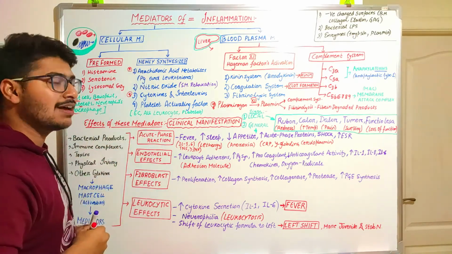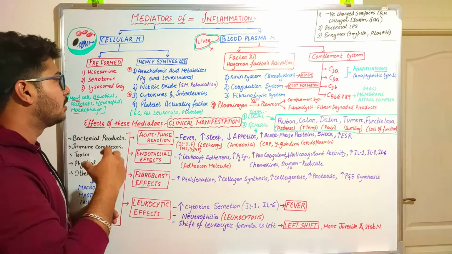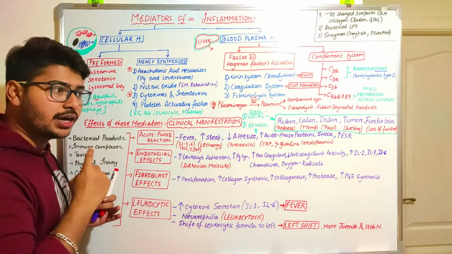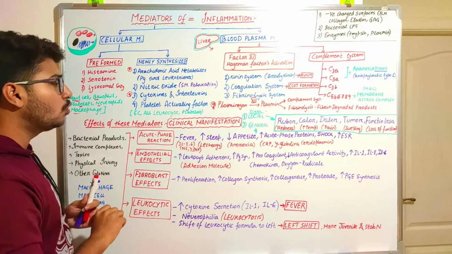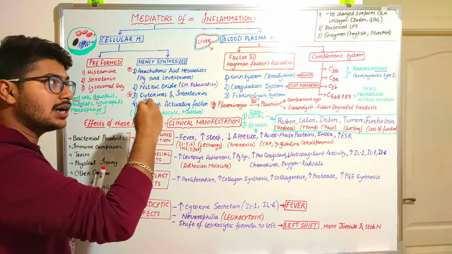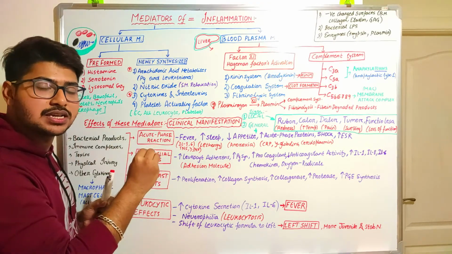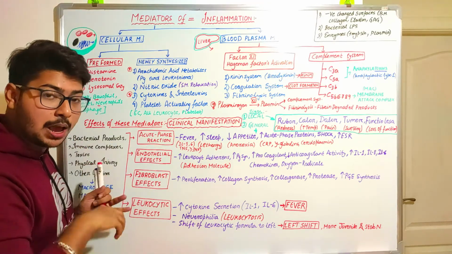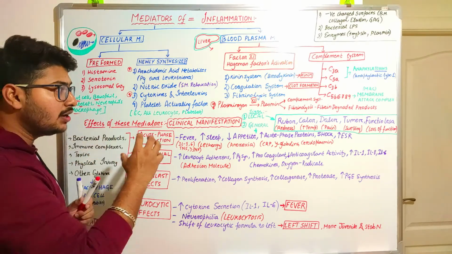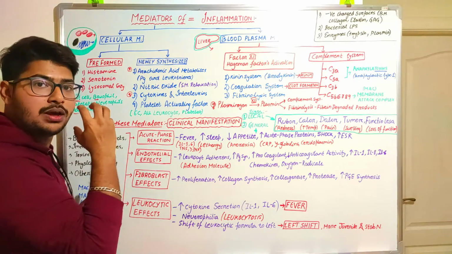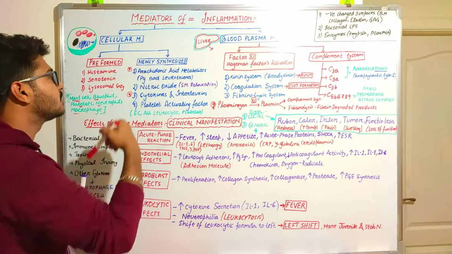Histamine and serotonin both have the function of increasing vessel permeability, increasing the content of blood at the site of injury, that is hyperemia, and dilating the vessels. First, when the injury takes place, for the very first instance there will be vasoconstriction, but after a certain time when the histamine gets released, the blood amount to the region of injury will increase, and that is performed by histamine and serotonin.